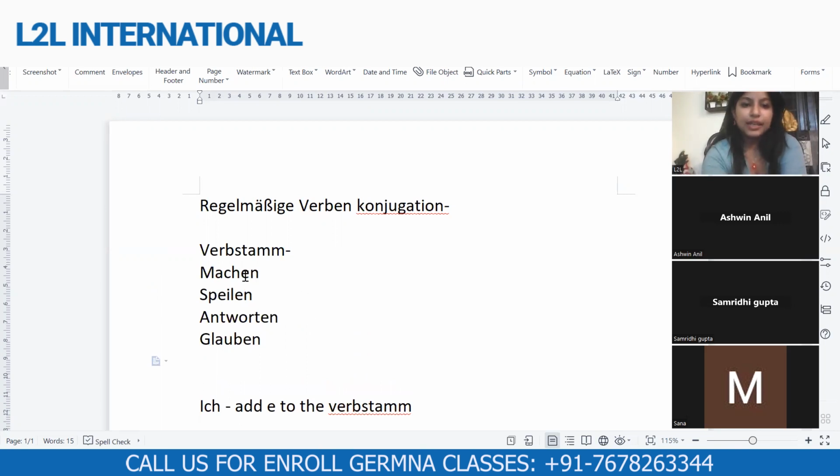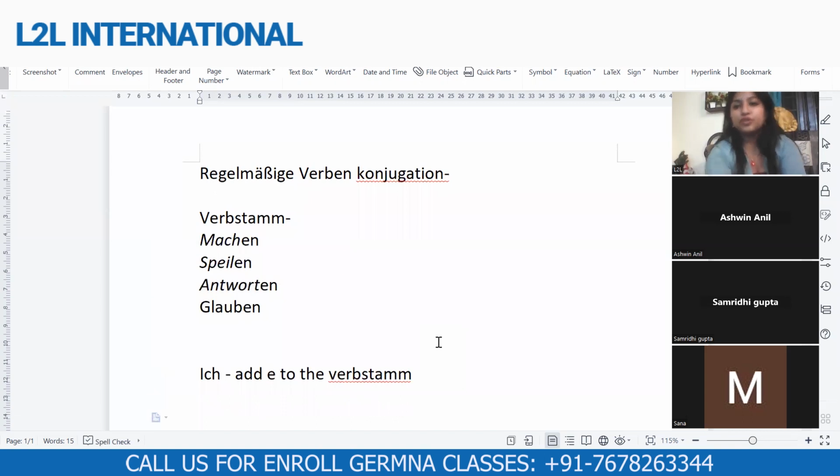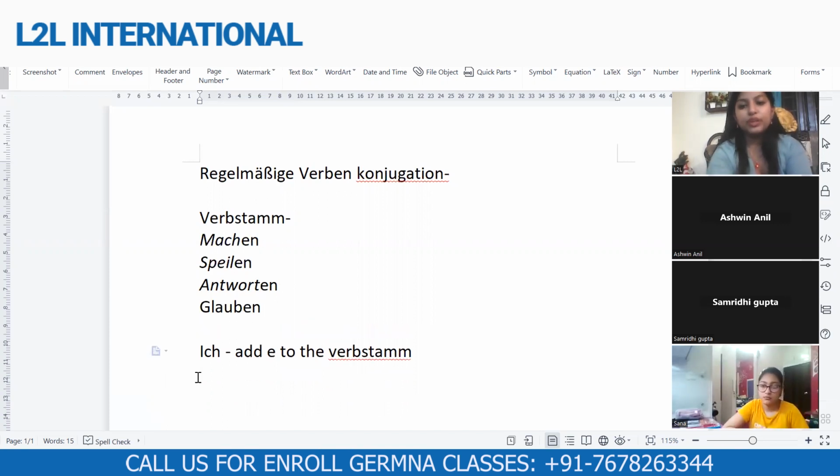Except the en part, the remaining part is called verb stamm. We need to add the endings to the verb stamm to conjugate the verbs according to the subject. So we add e to the verb stamm when we do it with ich.